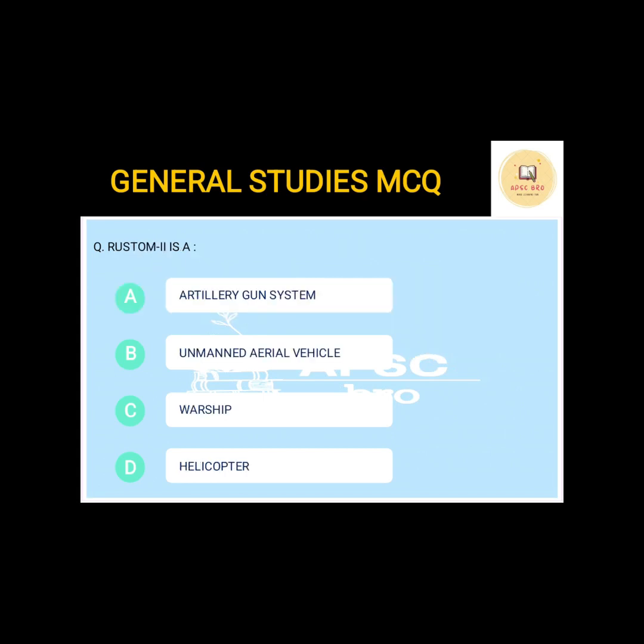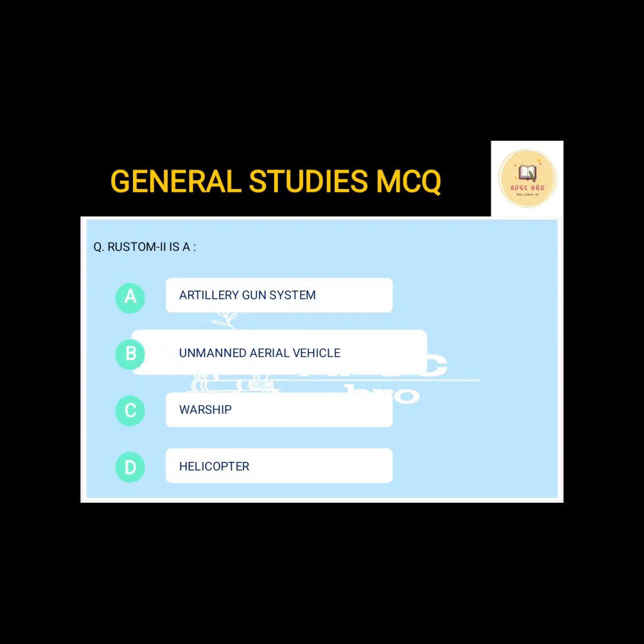Okay, next question. Rustam 2 is a, option A, artillery gun system, option B, unmanned aerial vehicle, usually nicknamed UAV, C, warship, D, helicopter. Defense related questions are very important from both APSC and UPSC prelims point of view. Questions on helicopters, missile systems, warships are repeatedly being asked, mostly on the current developments. If there is a new warship coming up, or a new helicopter or aircraft coming up, a question is usually asked on that.